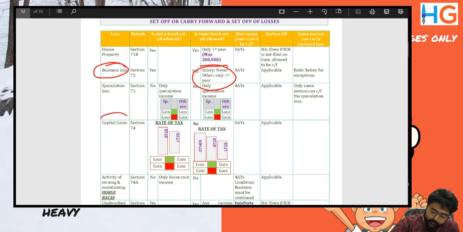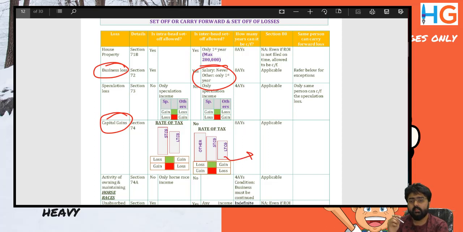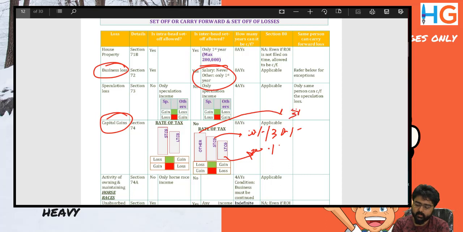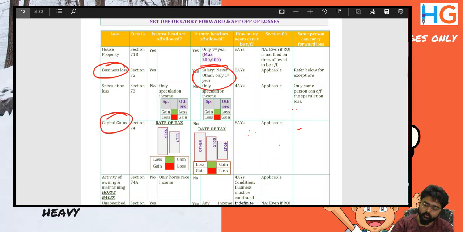Capital gains. I'll just explain in brief. The rates of tax for heads of income: long-term capital gain maximum rate is 20%. Short-term capital gain may be 20%, 30%, and other is of course 30%, considering the assessee is in the highest slab rate. So the government does not allow the benefit of claiming the loss of a lower tax rate against the higher tax rate. So our memory technique is, write it here.